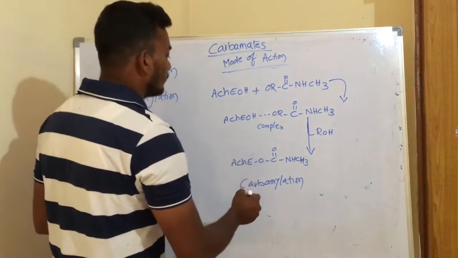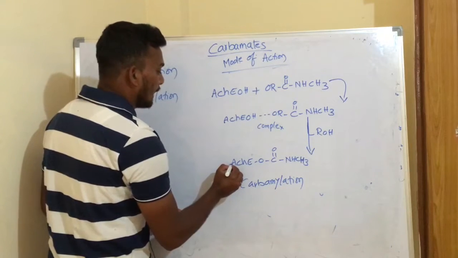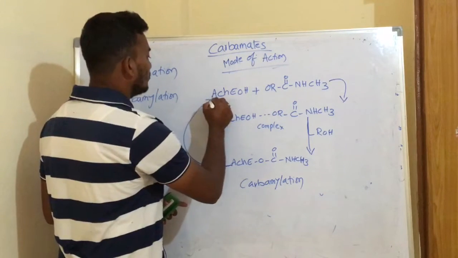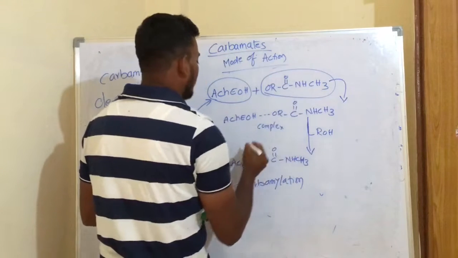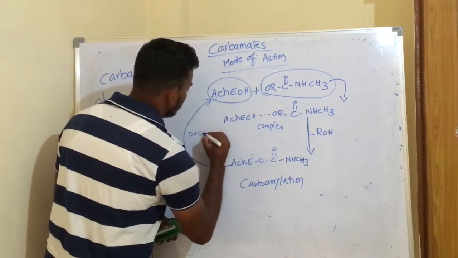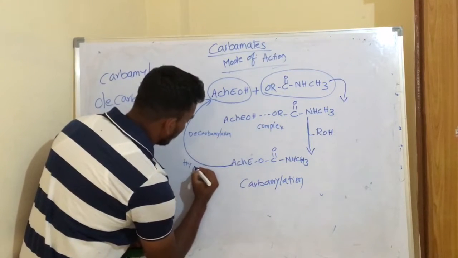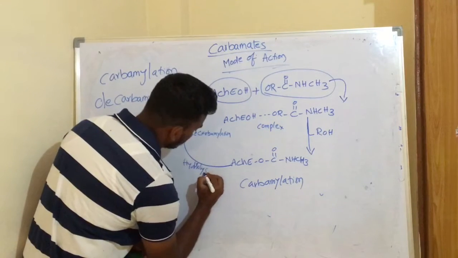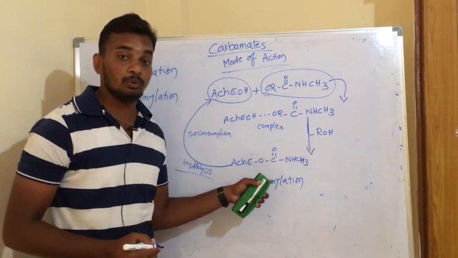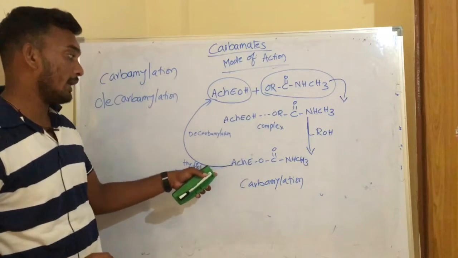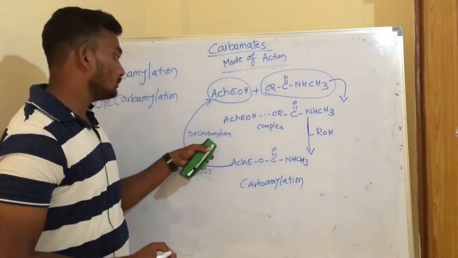Okay, after carbamylation happens, this complex is very susceptible to hydrolysis, and it will readily get hydrolyzed to give the free form of acetylcholinesterase and methyl carbamic acid, and this is called decarbamylation. And the reaction is hydrolysis.